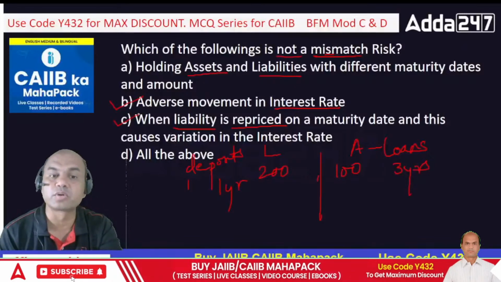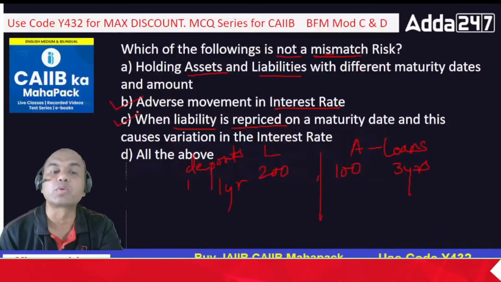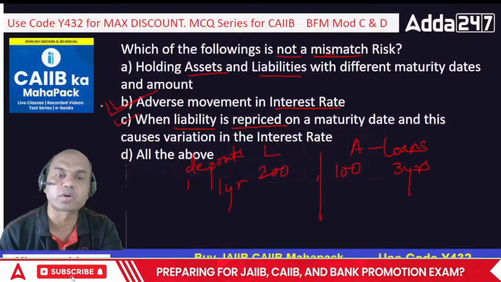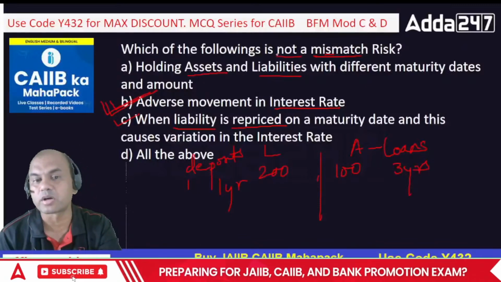So C is also true over here. But what is not true? We want this. What is not true? So the correct answer is B over here, not a mismatch, right?